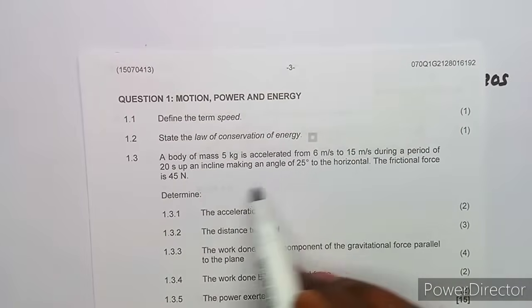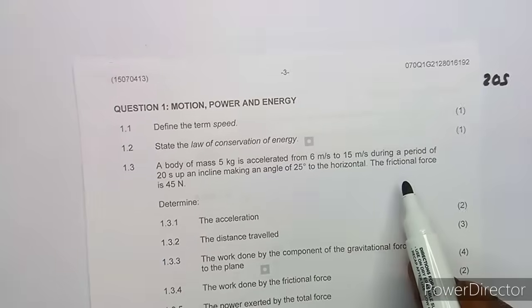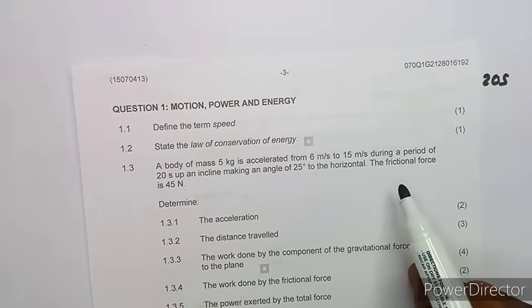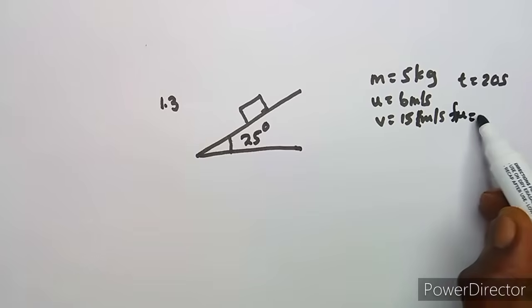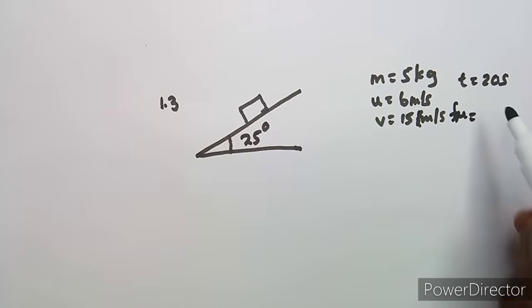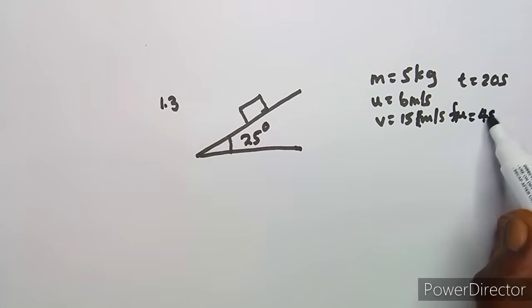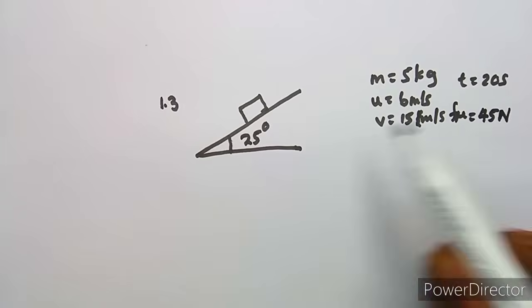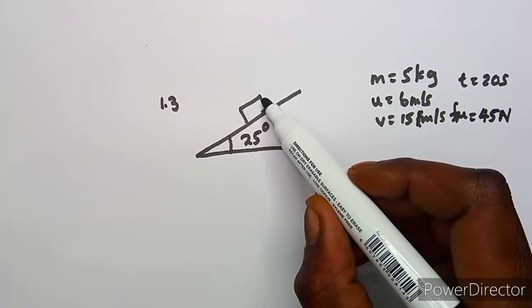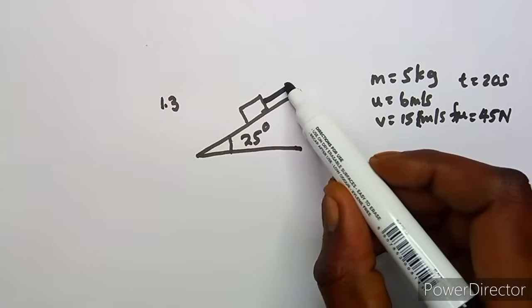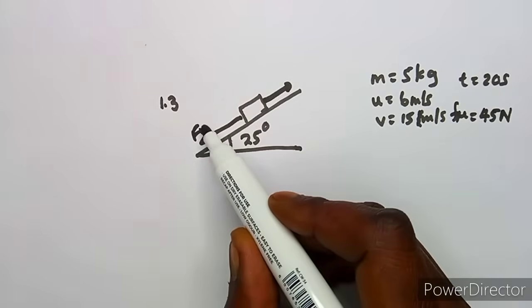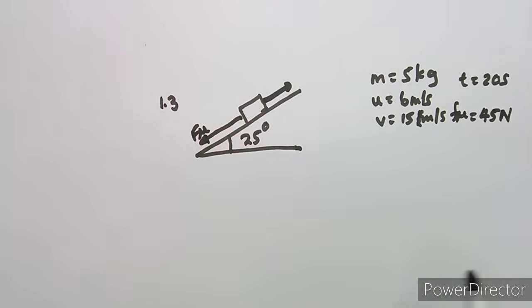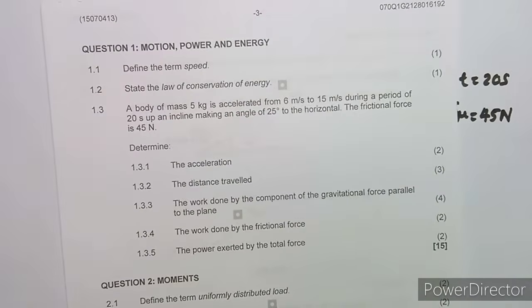Then the frictional force is 45 newtons, so you're given the force due to friction, which is 45 newtons. The body is going up an incline like this, so there is a force that is going to oppose that, which is the frictional force. As we know, it opposes the movement that will be taking place.